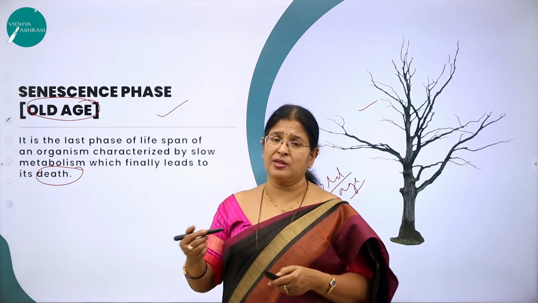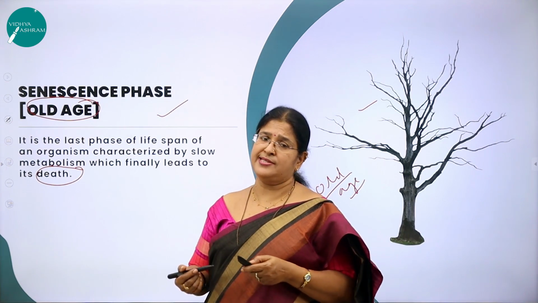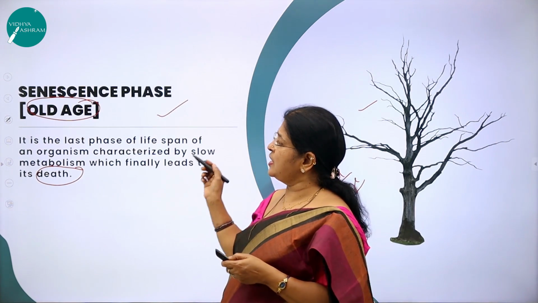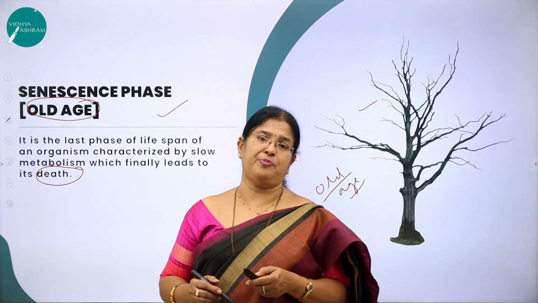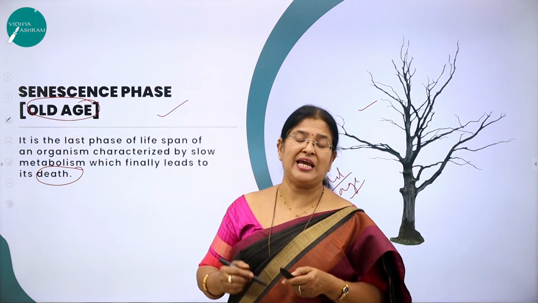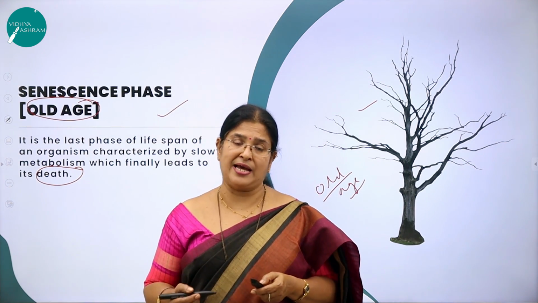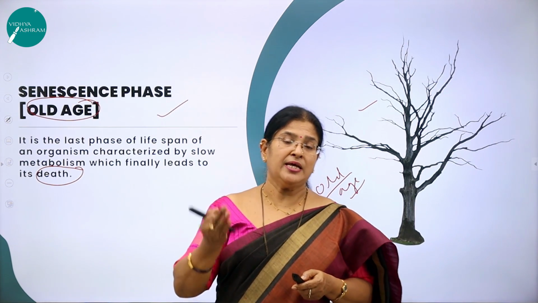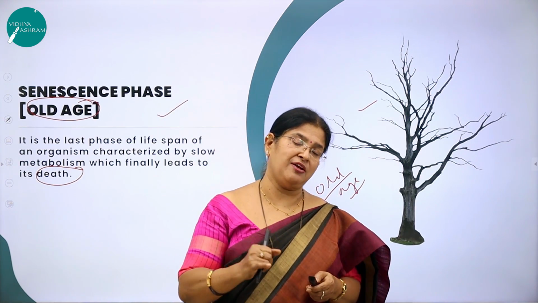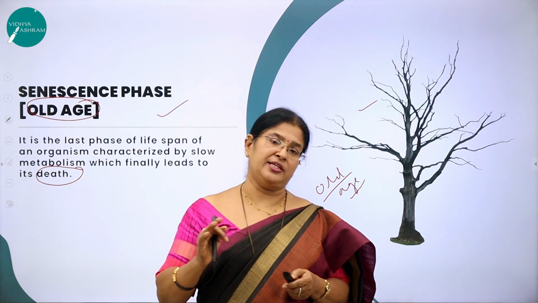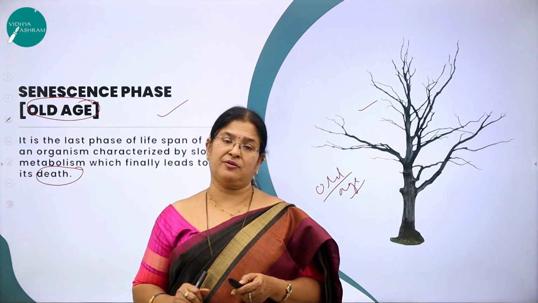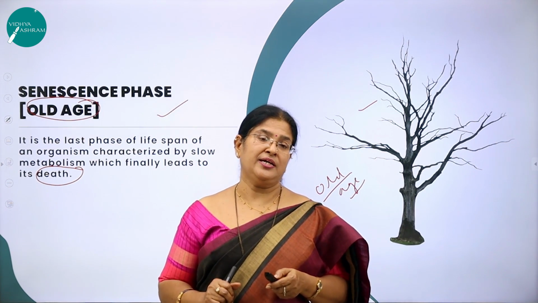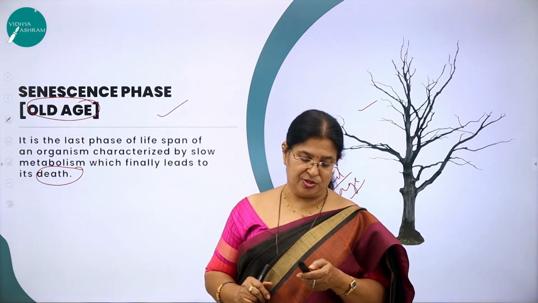In the last part, dealing with sexual reproduction, we saw that any sexually reproducing organism goes through three phases: the juvenile or vegetative phase, the reproductive phase and the senescent phase. The remaining part of this chapter will be dealt with in the coming sessions. So thank you.